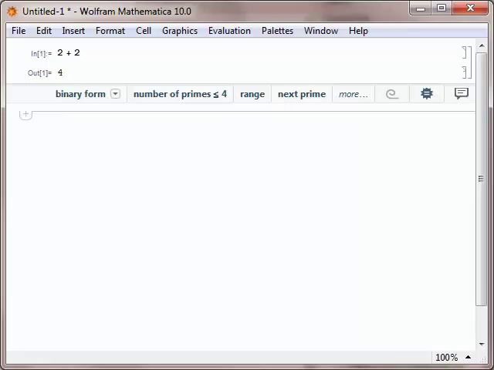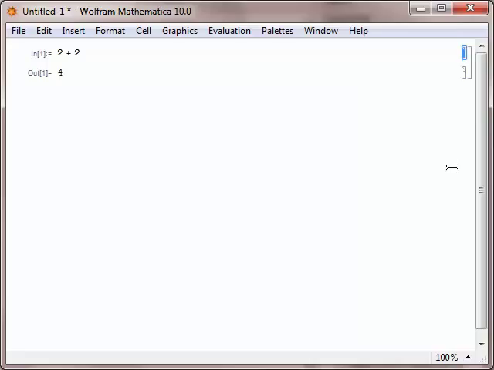In order to organize information in the Mathematica front end, the Mathematica program uses something they call a cell. There are several different types of cells. For example, here on the screen we see an input cell and an output cell. This is an input cell, and this right here is called the cell bracket.